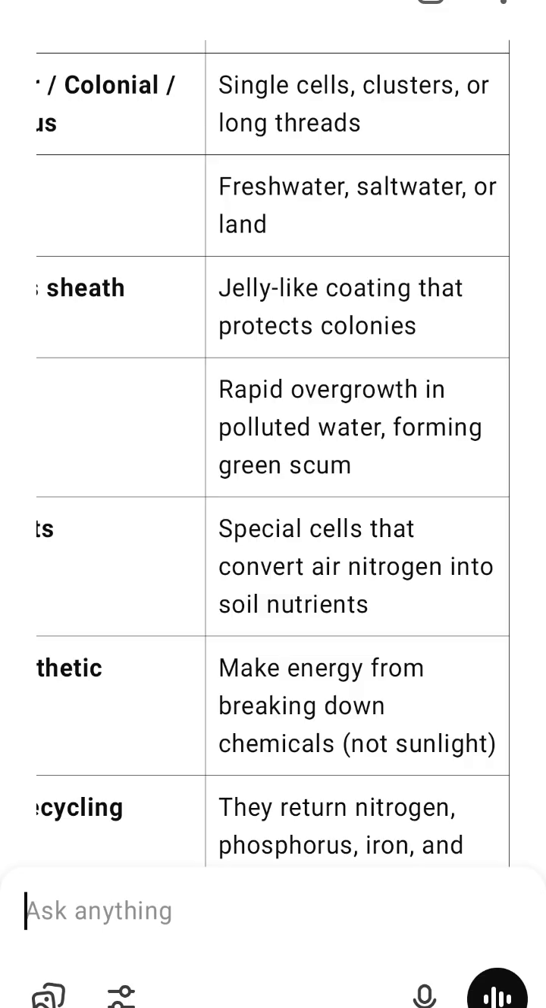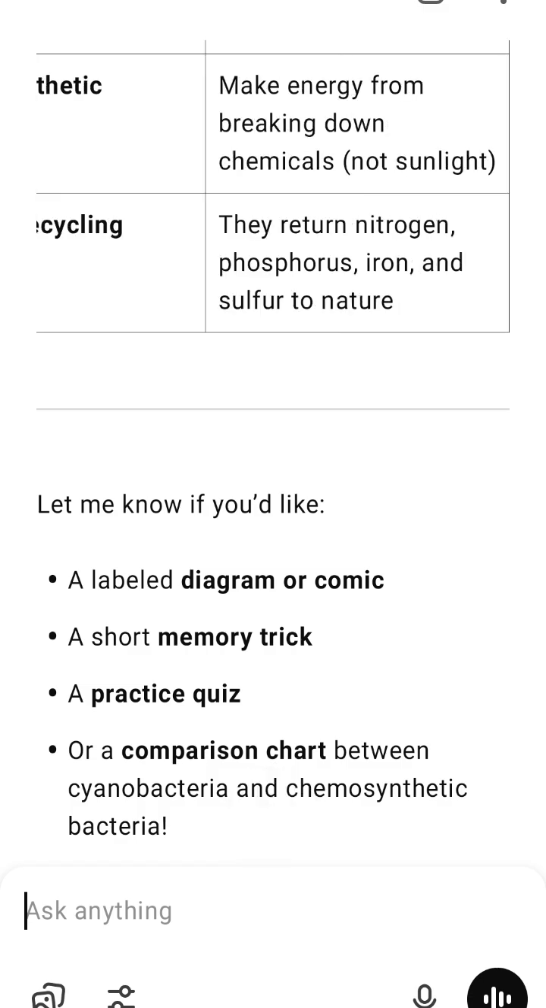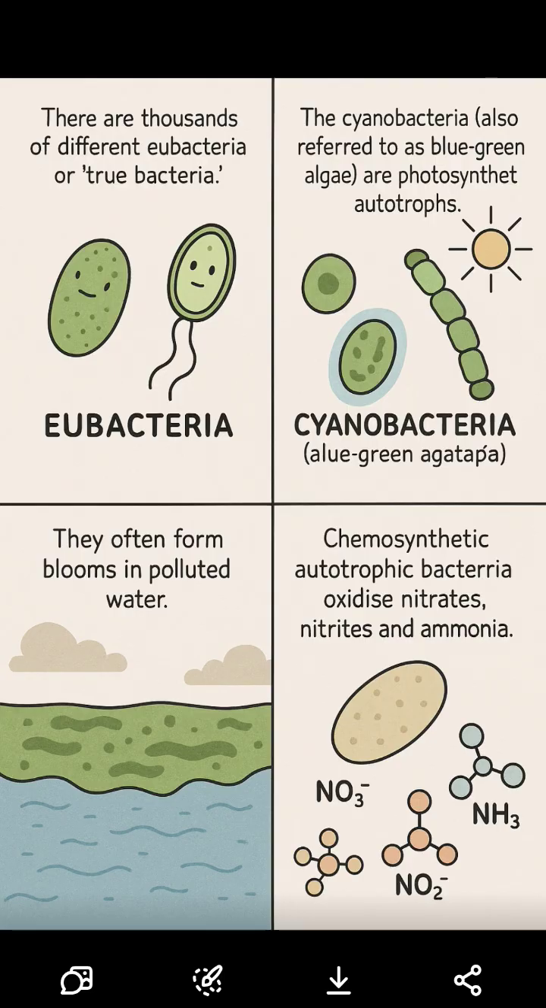Blooms: rapid overgrowth in polluted water, forming green scum. Heterocysts: special cells that convert air nitrogen into soil nutrients. Chemosynthetic bacteria: make energy from breaking down chemicals, not sunlight. Nutrient recycling: they return nitrogen, phosphorus, iron, and sulfur to nature.